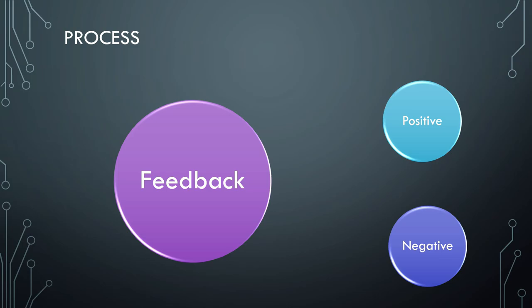So in that context, we have two types of feedback. One is positive feedback and another one is negative feedback. Positive feedback occurs to increase the change of the output, and negative feedback occurs to reduce the change of output.